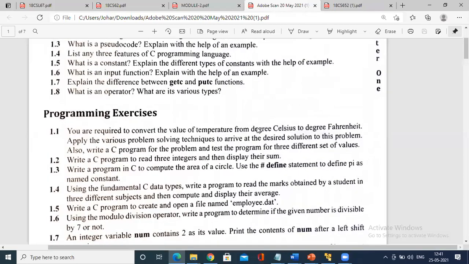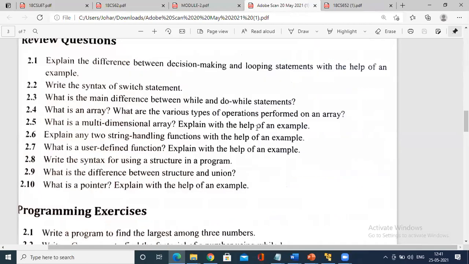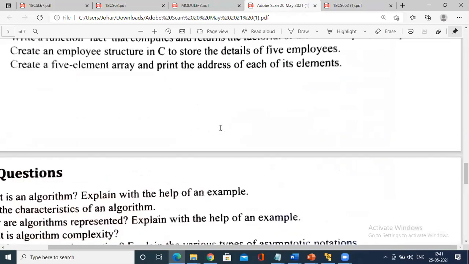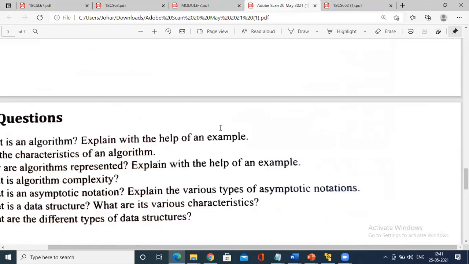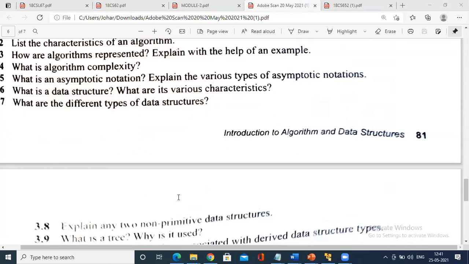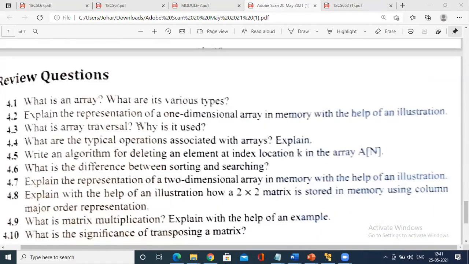From the first module, maybe you'll get a few of the programs that I did in the class, and in the second module, you'll get a concept: what is an algorithm, what is asymptotic notation, the concept of asymptotic notations, and a few questions on what is an array, traversal, why it is used.